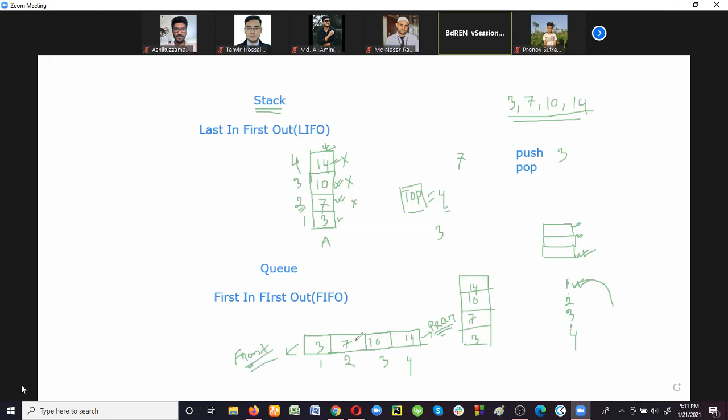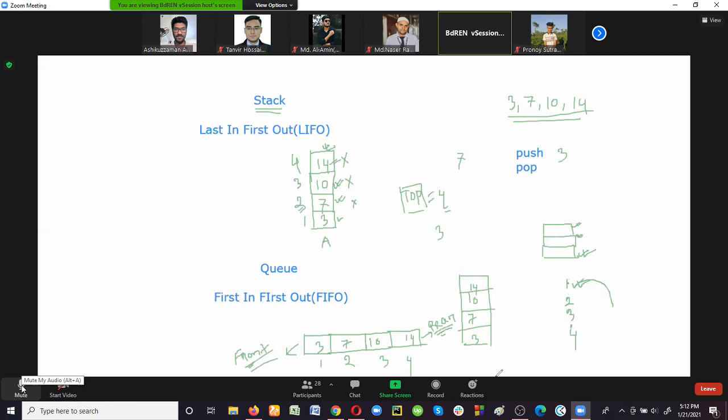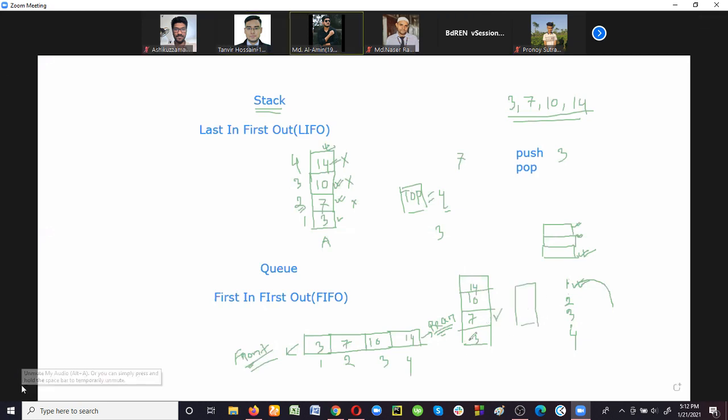Right? So suppose after inserting 4 data items, now we have to delete 7. So how can we delete 7? If we want to delete 7, we first have to delete the front element, 3, right? So after deleting 3, the queue will be like this: 7, 10, 14. Now 7 is the front element, the first element of this queue. So we can now delete 7.